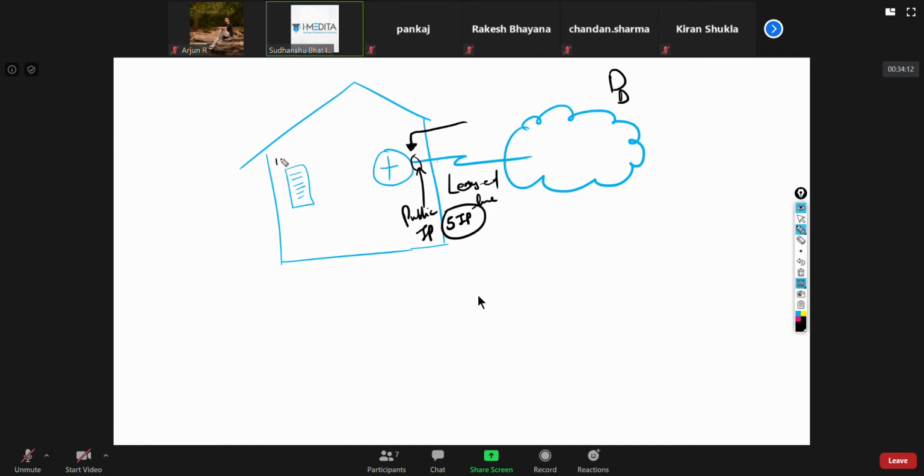Because suppose I'm hosting a website here, suppose I'm hosting imedita.com here. Which we don't do, because there are many hosting providers which can give you far better service. But suppose this is the case here. Now this guy is going to resolve my DNS to an IP, and I'll have this IP here out of these 5 public IPs.